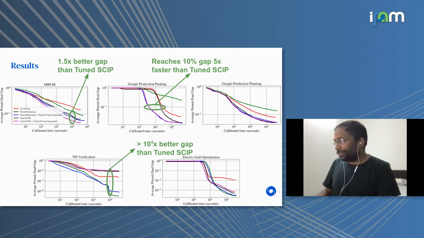And then on the verification data set, again, we get a huge improvement. Blue is about 4 orders of magnitude better than TuneSCIP. On the other two data sets, we are basically comparable, maybe slightly better or the same as TuneSCIP. So across all the data sets, we either match TuneSCIP or outperform it.